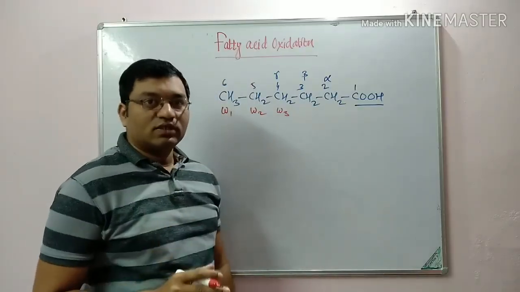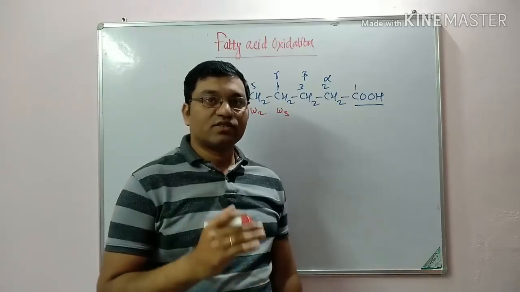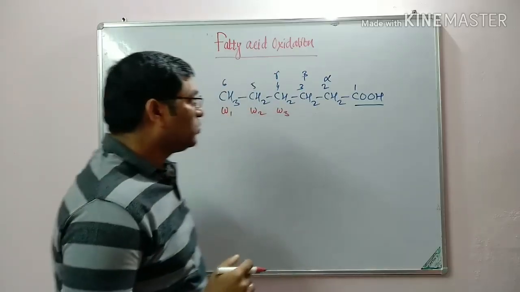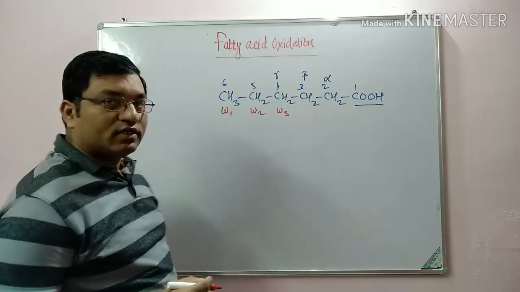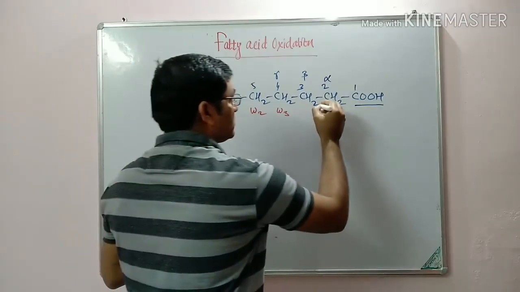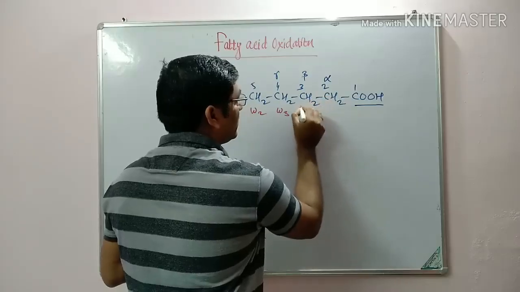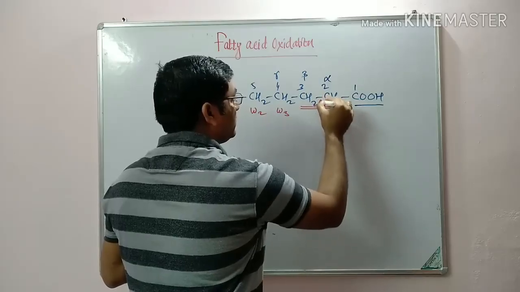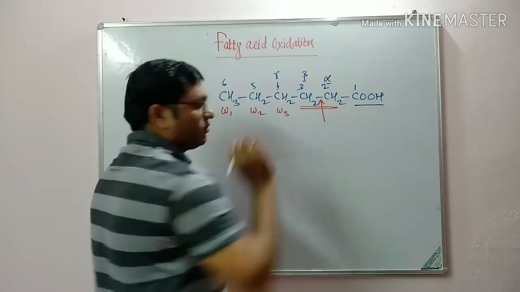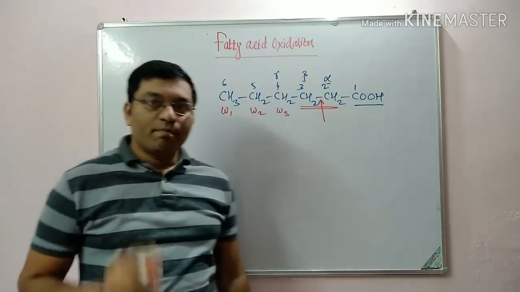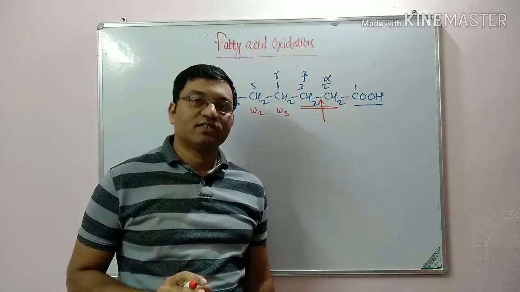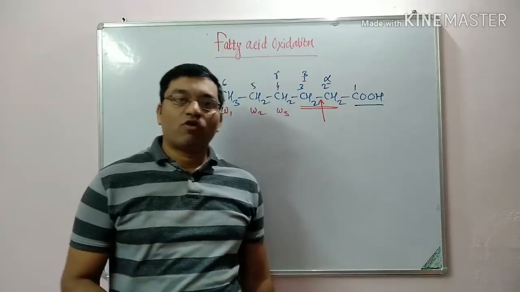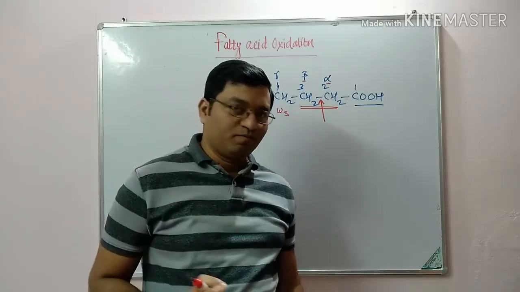In beta oxidation of fatty acid, there is successive removal of a two carbon compound, that is acetyl coenzyme A, and it typically involves this beta carbon. And there is cleavage in between this alpha and beta carbon. It is known as beta oxidation of fatty acid, in which there is successive formation of acetyl coenzyme A.